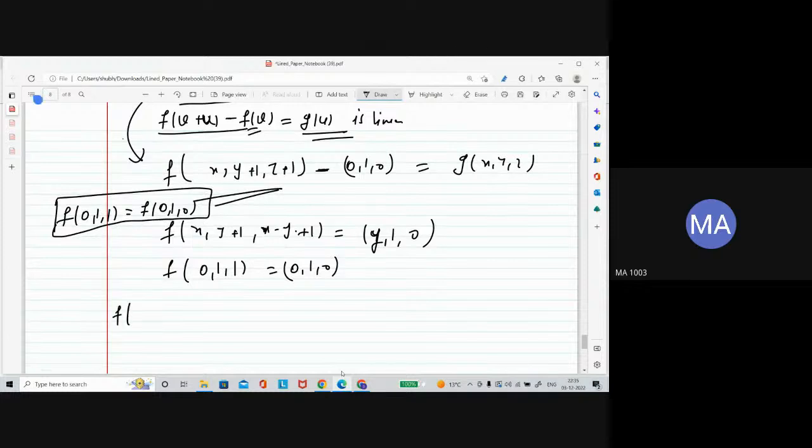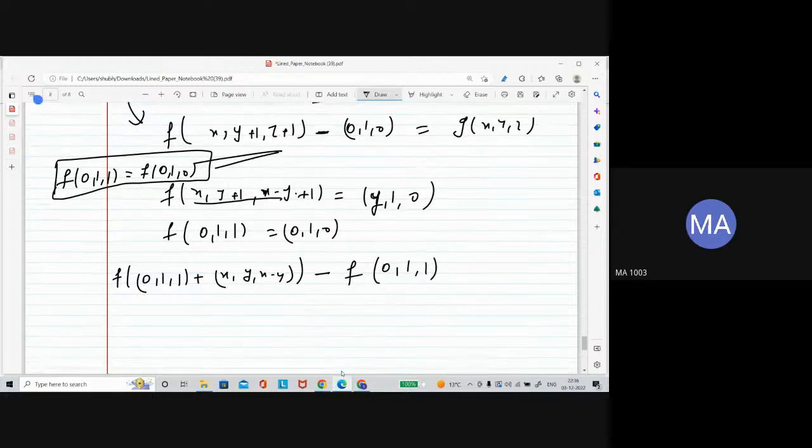f of x. This is written as 0 1 1 plus x y x minus y. This is written in this fashion. Now minus f of 0 1 1.